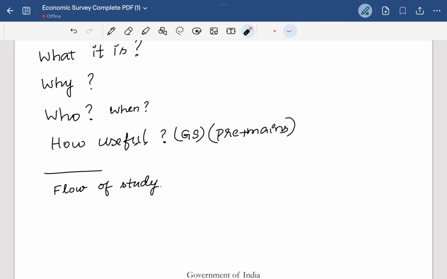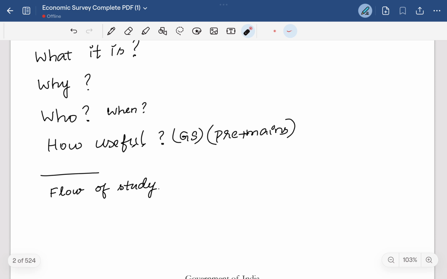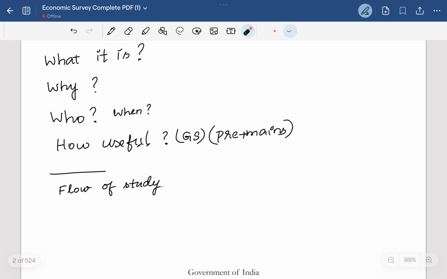The flow of study here: there are 13 chapters in this economic survey document, and I'm going to cover each chapter in each video, which is around 10 to 15 minutes. Here I have read the document and compiled it in a single page, which consists of the concepts, the data, and the organizations in the topic discussed, and the key schemes discussed in this chapter. Let's get into this.